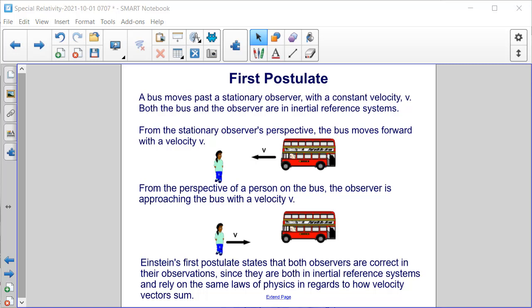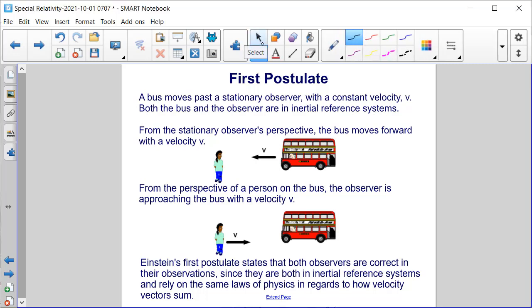So here's an example of a bus moving past a stationary observer. So the observer's at rest. The bus is moving toward it at a constant velocity. So that's important, right? Because an inertial reference frame is one that is not accelerating. So not speeding up, not slowing down, not changing direction. So the bus and the observer are in inertial reference systems because they are not accelerating.